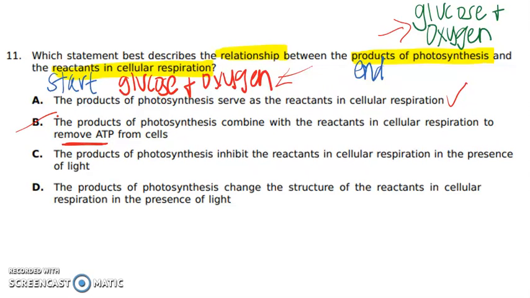C, the products of photosynthesis inhibit, that means stop, the reactants in cellular respiration in the presence of light. So glucose and oxygen aren't stopping cellular respiration from happening. Or D, the products of photosynthesis change the structure, remember structure is going to be shape, of the reactants in cellular respiration in the presence of light. Okay, again, glucose and oxygen aren't changing the structure of anything. So our best answer is A.